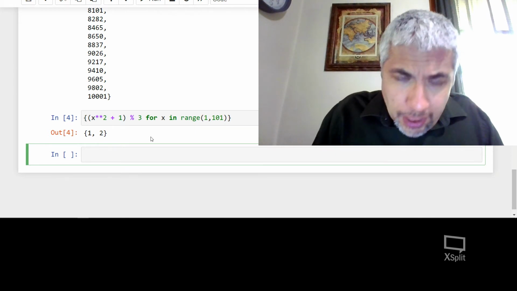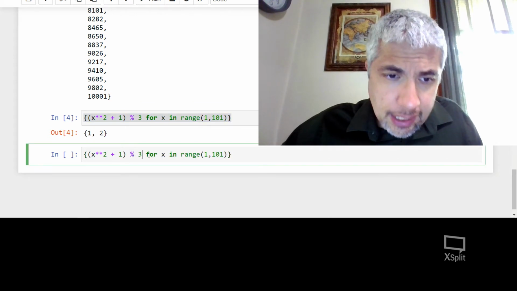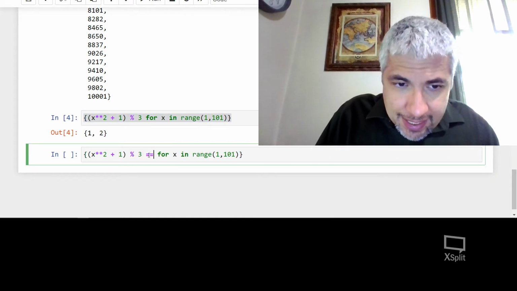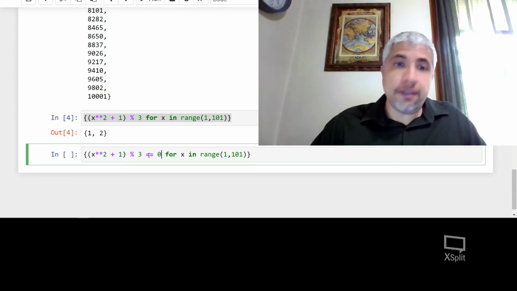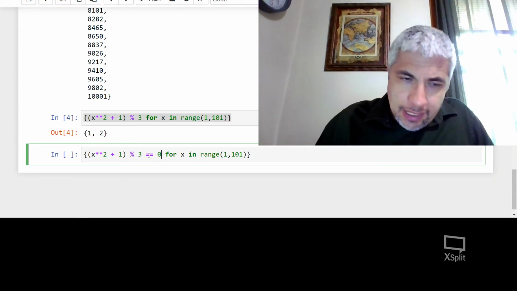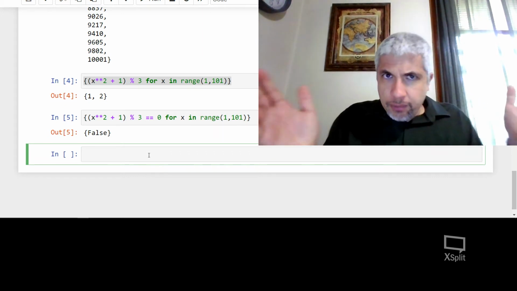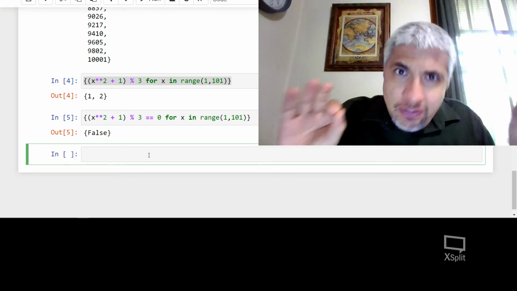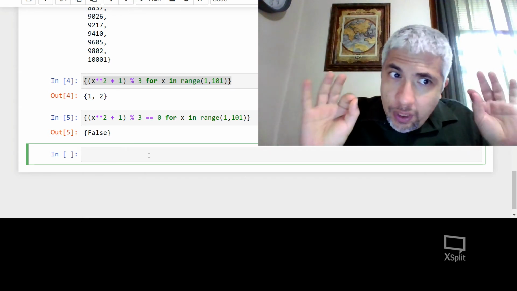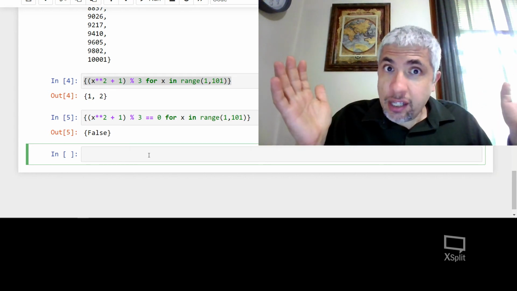So what's another way I could do this? Well, another way that I could do this is I could just say, hey, I could ask, is this ever equal to 0? Now, if it's equal to 0, that would mean it's divisible by 3. So let's see what I got here. Now, I took in a set of all the numbers from 1 to 100, and I checked to see if each of them individually was divisible by 3. And I got the set that just has false.